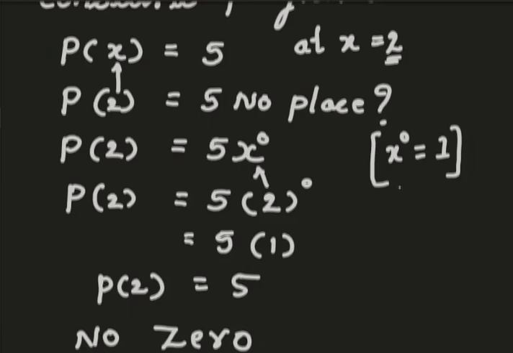Now 2 to the power of 0 means again 1. Any value with power 0 gives us 1. Therefore, 2 to the power of 0 is 1. So if you multiply this 5 with 1, 5 times 1 is 5. It means we have got the same value. It is just like going around and around the whole mountain and getting simply a rat.